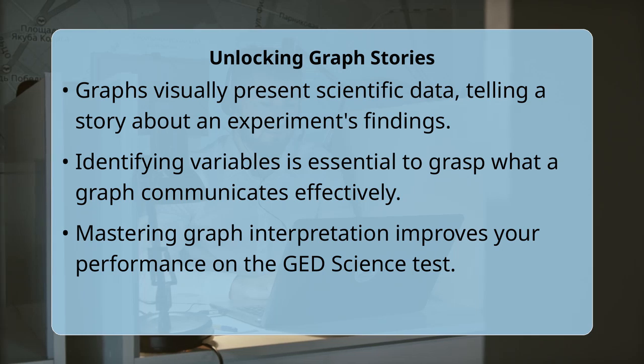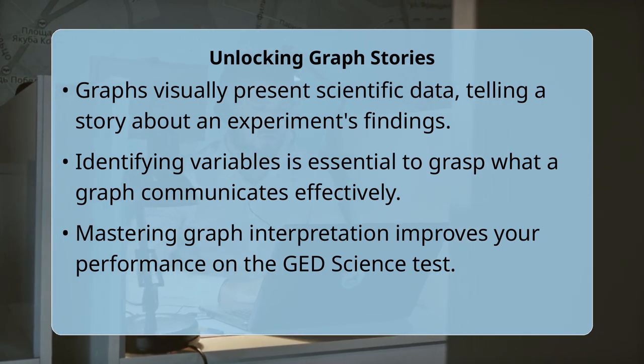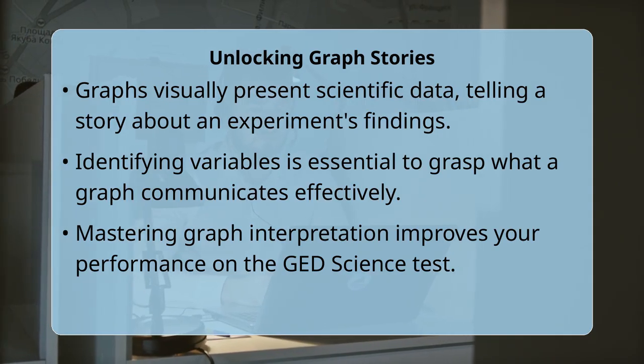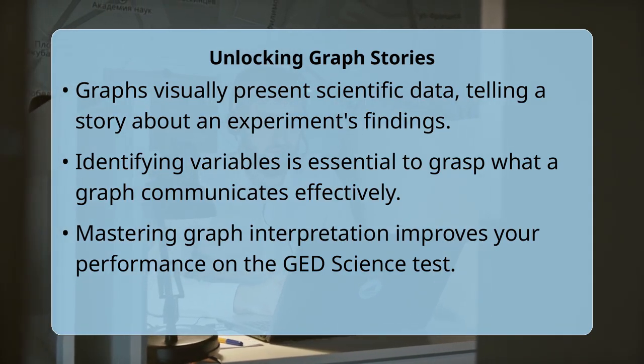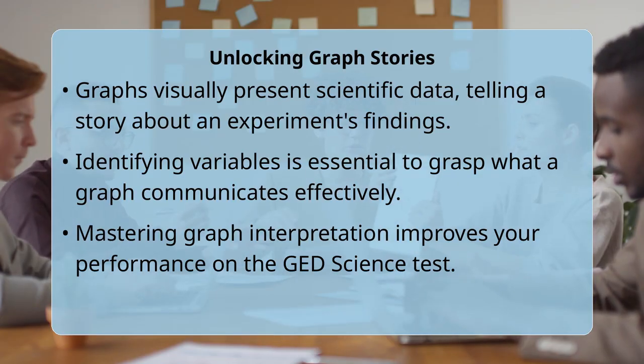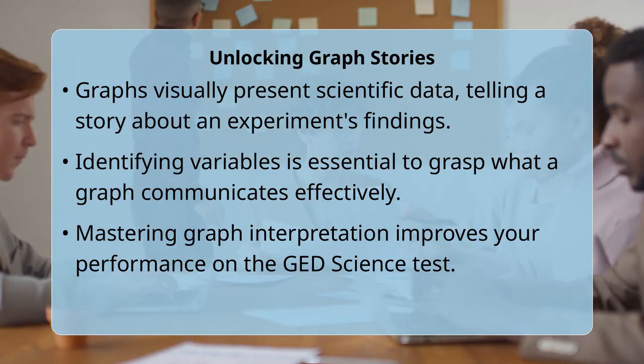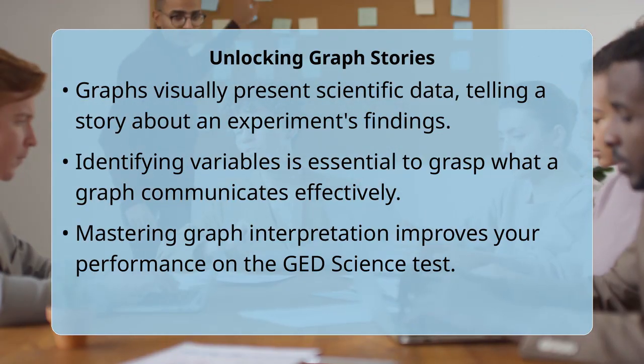The horizontal axis, often called the x-axis, typically represents the independent variable, which is the factor that is changed or controlled by the experimenter. The vertical axis, or y-axis, usually shows the dependent variable, which is the factor that is measured and observed for changes.